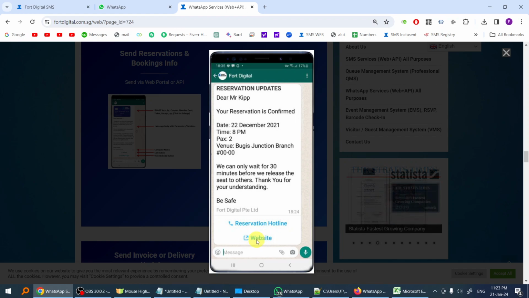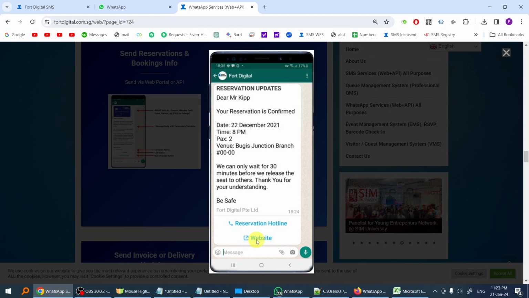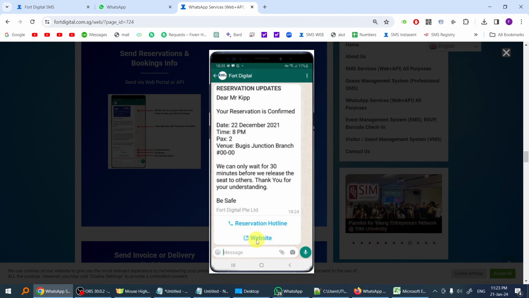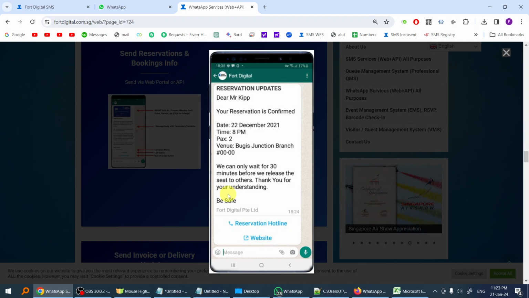Now this is good because if you send to somebody who never saved your contacts, or you never had a chat conversation history before, if you put the hyperlink in the content, they might not be able to click the link until they save your contacts or reply to you. But if you give them a button like this, they are able to click and it will go to your website. You can link to anything. You can link to YouTube. You can link to PDF files. Anything.